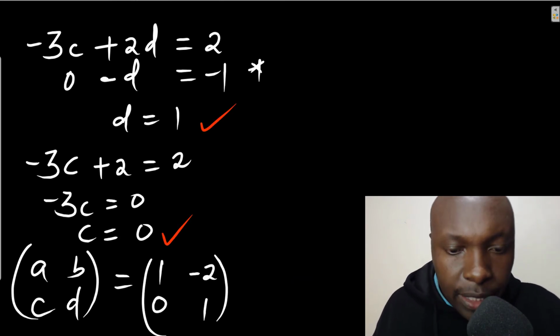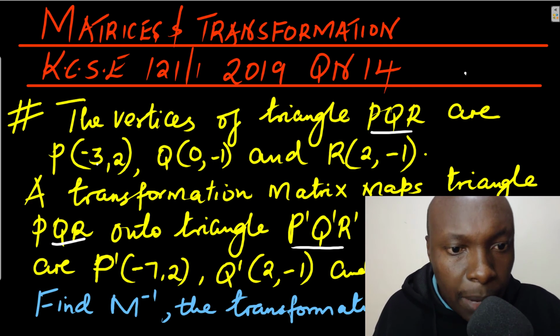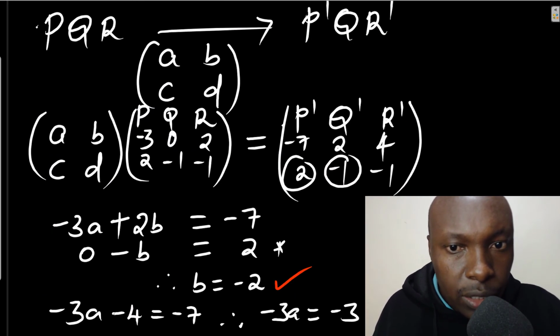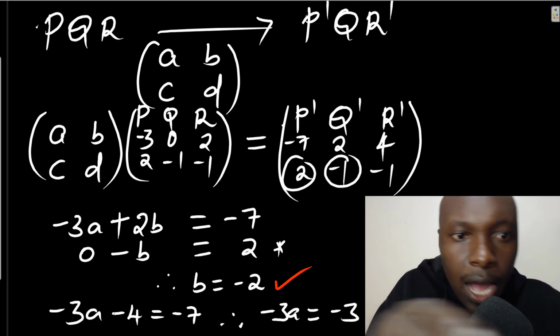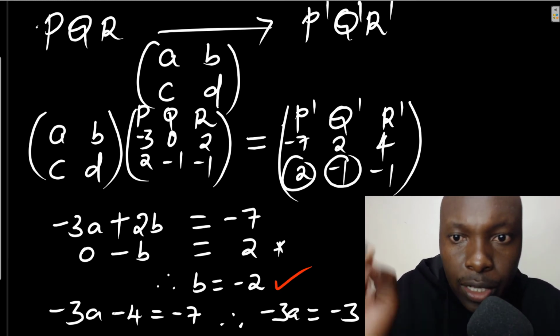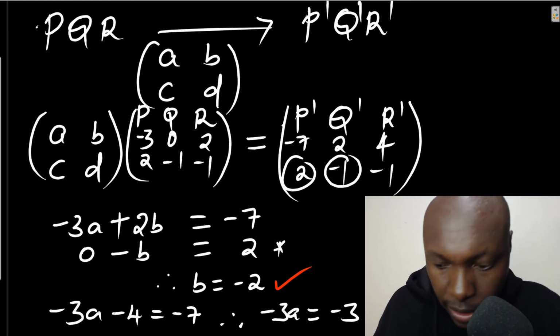So that is the matrix that maps PQR to P'Q'R'. That is the matrix.